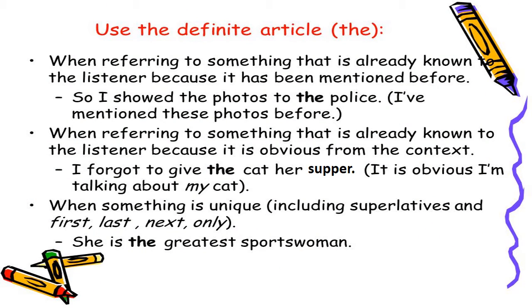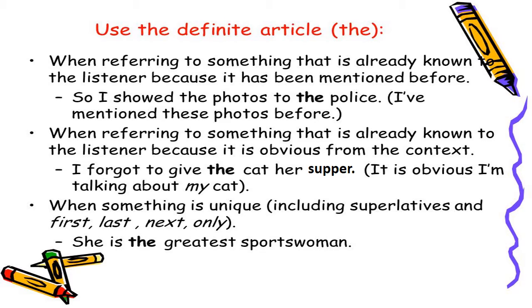We use the definite article the when referring to something that is already known to the listener because it has been mentioned before. See the example. So I showed the photos to the police. As I have mentioned these photos before, that's why the photos. And also when referring to something that is already known to the listener because it is obvious from the context. See the example. I forgot to give the cat her supper. It is obvious I am talking about my cat, so that's why the cat. Here supper means a meal eaten in the late evening, means dinner.